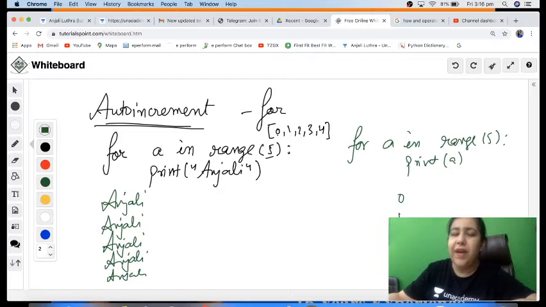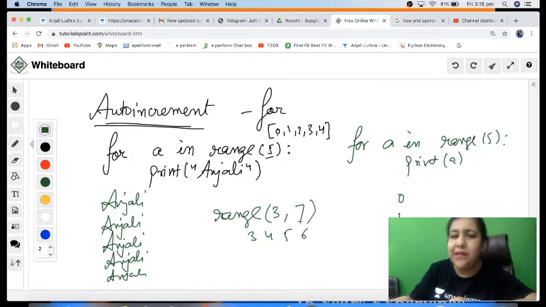So the purpose of A is not only to repeat, but if you are doing some calculations, some kind of formula, or you are working in the range of numbers, there we can use a for loop for that purpose, right? And range is something which can have 3 variables maximum. One is you just give 1, so it goes from 0 to the number minus 1. If you pass 2 numbers, then it will go like 3, 4, 5, 6, not 7. Upper limit is not taken, so it will be incremented by 1 automatically.